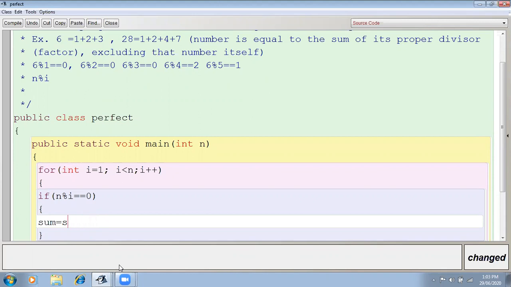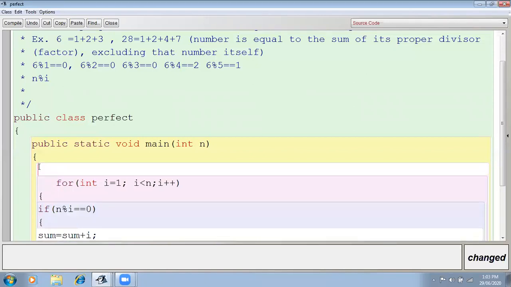The same statement you can write like that. It's up to you how you write it. Here we are making the sum, so we should declare the sum, and it should be initialized. Int sum equals 0.